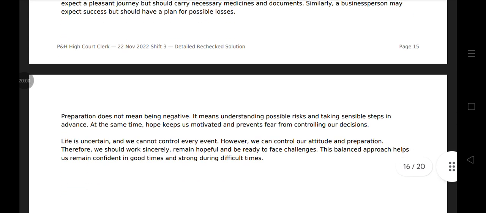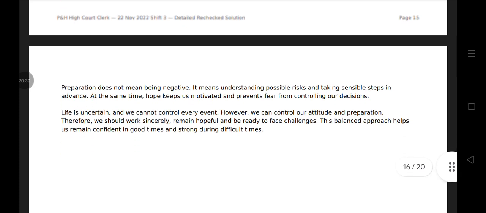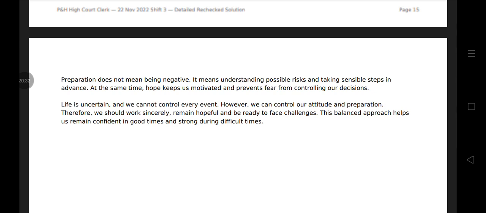Preparation does not mean being negative. It means understanding possible risk and taking sensible steps in advance. At the same time, hope keeps us motivated and prevents fear from controlling our decision. Life is uncertain and we cannot control every event. However, we can control our attitude and preparation. Therefore, we should work sincerely, remain hopeful, and be ready to face challenges. This balanced approach helps us remain confident in good times and strong during difficult times.